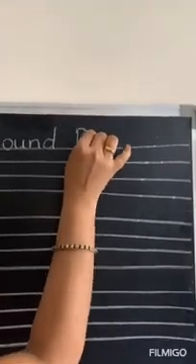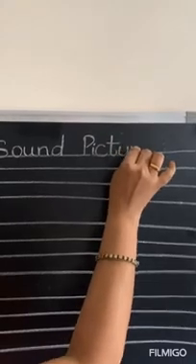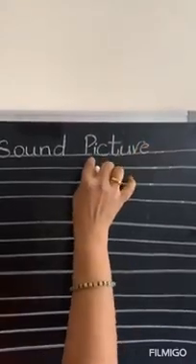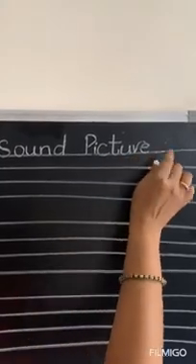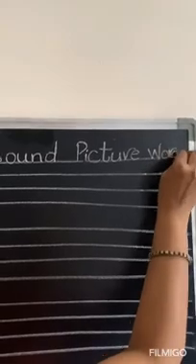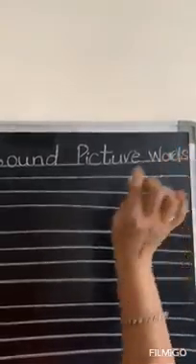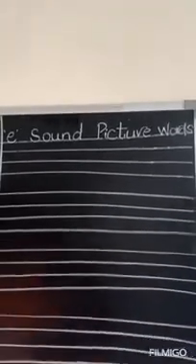As we are drawing pictures today, we are going to write picture, P-I-C-T-U-R-E. Picture words. E sound picture words. Okay. So let us begin.